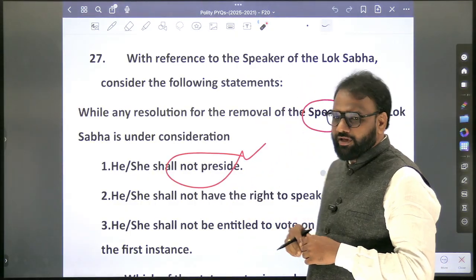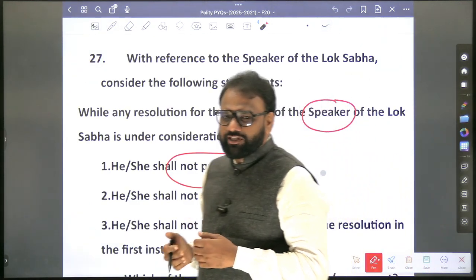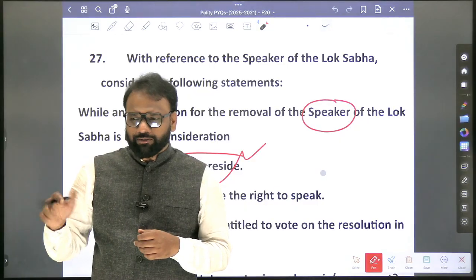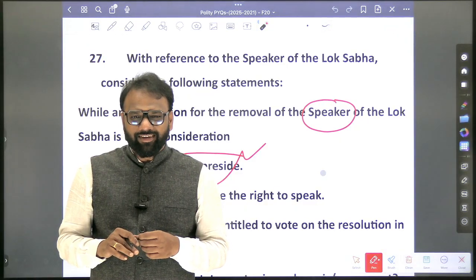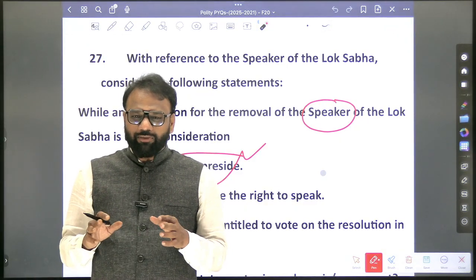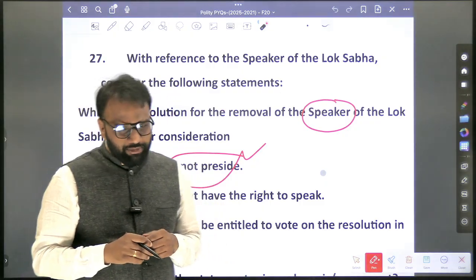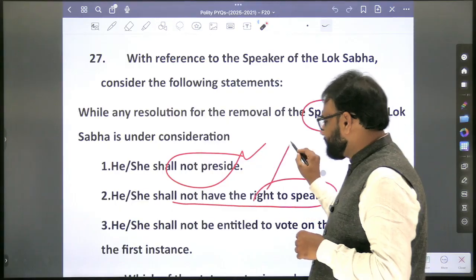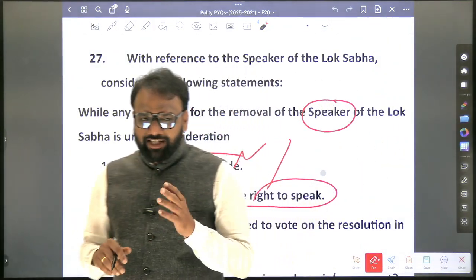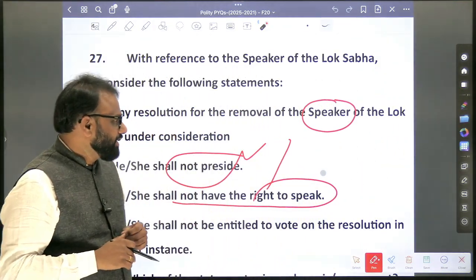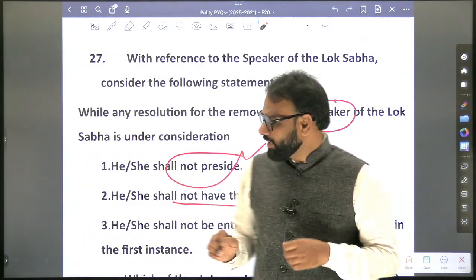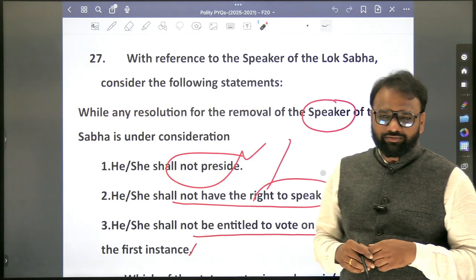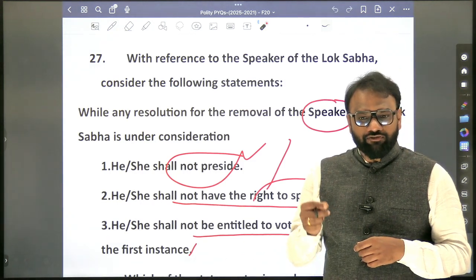Next, under consideration, he shall not preside. True or false? Yes, true. If he is not presiding, then who will preside? The Deputy Speaker. If the Deputy Speaker is absent, one of the panel of chairpersons will come and preside. Next, he shall not have the right to speak. False. Whether he has the right to speak? Yes, he can speak. Next, third one. He shall not be entitled to vote on the resolution in the first instance. False. So now he will be enjoying the first instance vote.